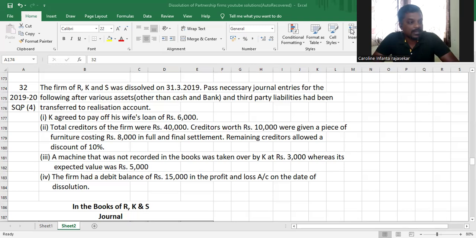The firm of R, K, and S was dissolved on 31st March 2019. Pass necessary journal entries for the following, after various assets other than cash and bank, and third-party liabilities had been transferred to realization account. K agreed to pay off his wife's loan. Total creditors... A machine that was not recorded in the books was taken over by K at rupees 3,000, whereas its expected value was rupees 5,000. The firm had a debit balance of 15,000 in the profit and loss account on the date of dissolution. It seems easy. Let's go ahead and solve it.